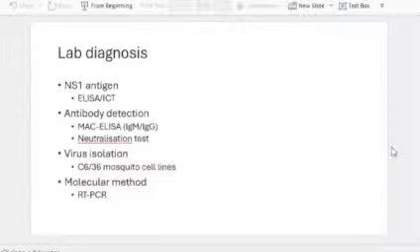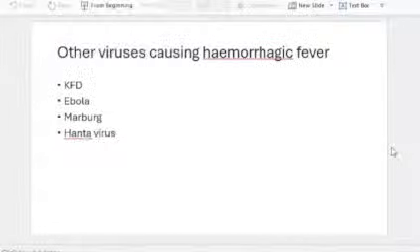And virus isolation for dengue goes well in mosquito cell lines, so C6/36 cell lines are used. And molecular method, where specimens are available, you can do an RT-PCR. So this is how you describe the lab diagnosis. And these are the other viruses causing hemorrhagic fever. KFD is important because it is there in our neighboring state Karnataka. So read about KFD. The other important ones are Ebola, Marburg, and hantavirus.